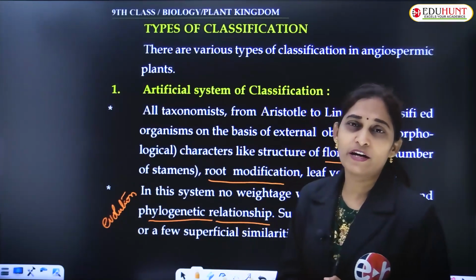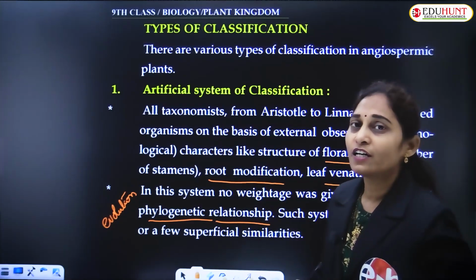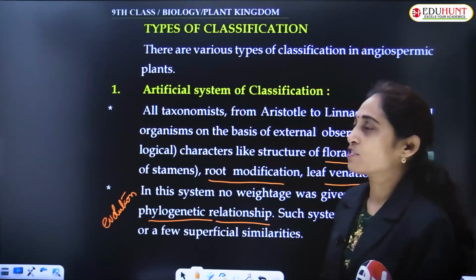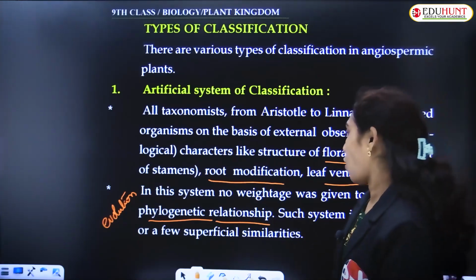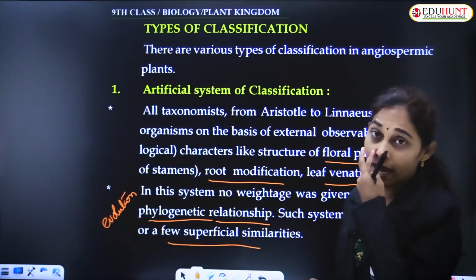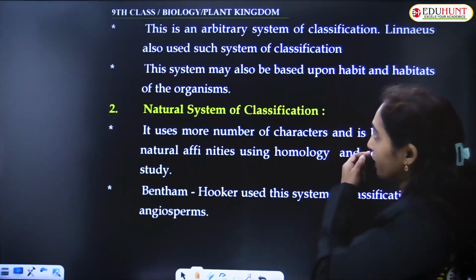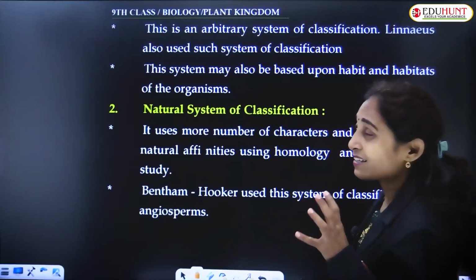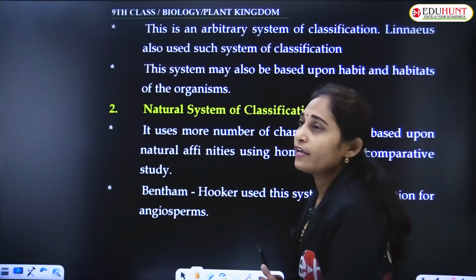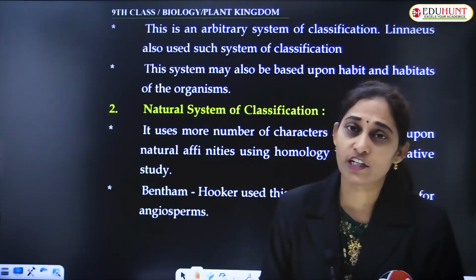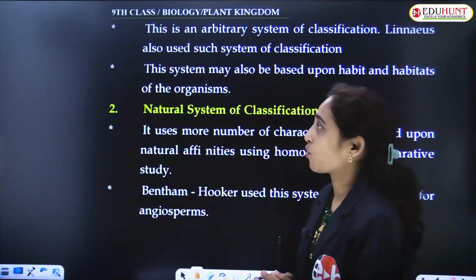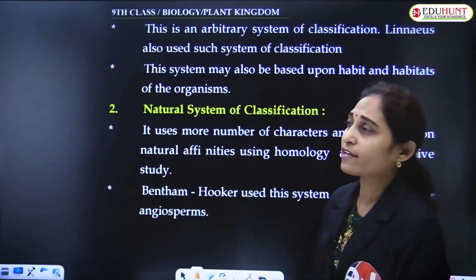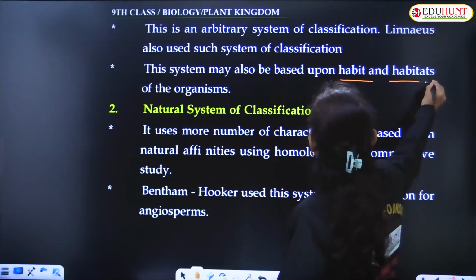In this system, no weightage is given to the natural or even the phylogenetic relationships among the plants, and such a system is exclusively based on a few superficial similarities of the plants. This is an arbitrary system of classification, an artificial system of classification. Linnaeus also used such a system of classification, and he classified the plants based on a few floral characteristics. This system may also be based on habit and habitats.